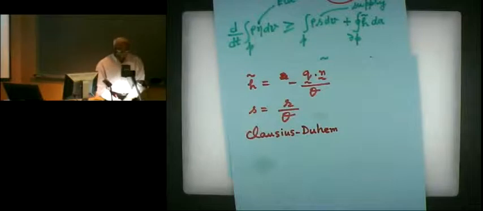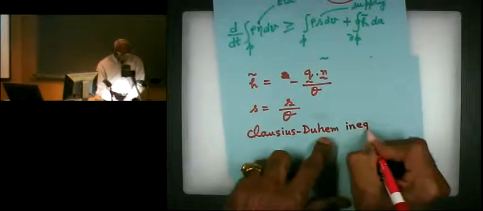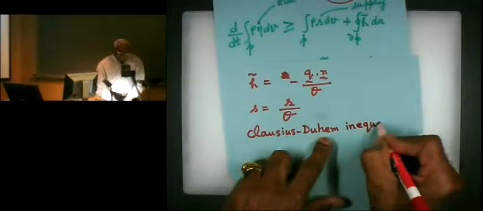So this is called Clausius-Duhem inequality. And if we have time, I will show you that this inequality implies thermal conductivity must be positive and give you some results that you are familiar with. So it's not a waste of your time.